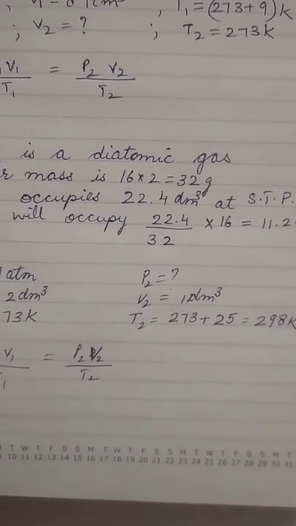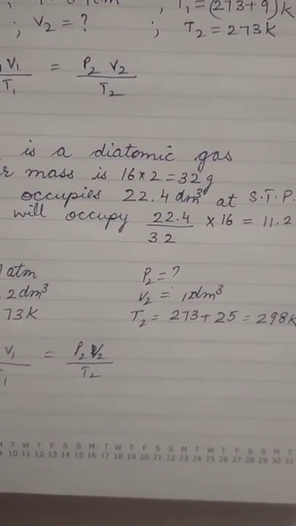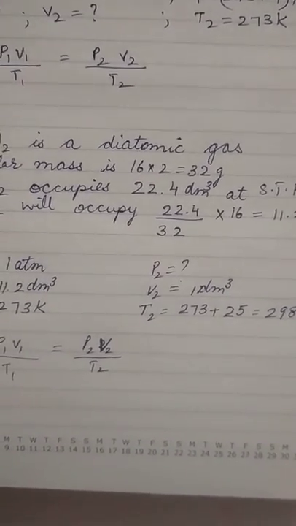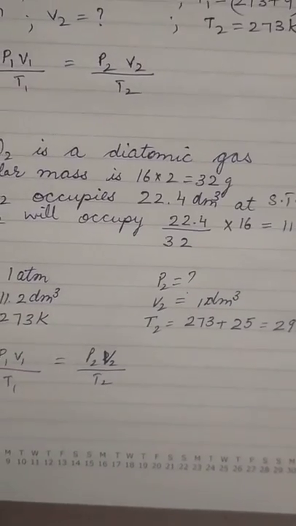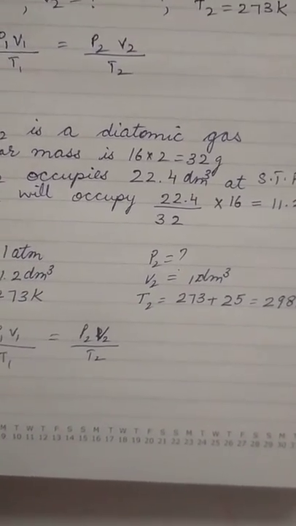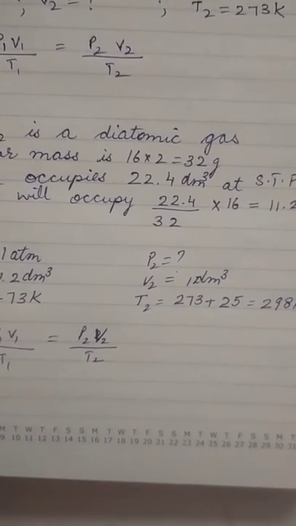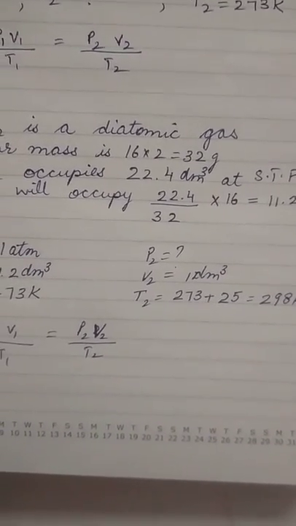For a container of 22.4 liters at STP, the volume occupied will be 11.2 decimeter cube.